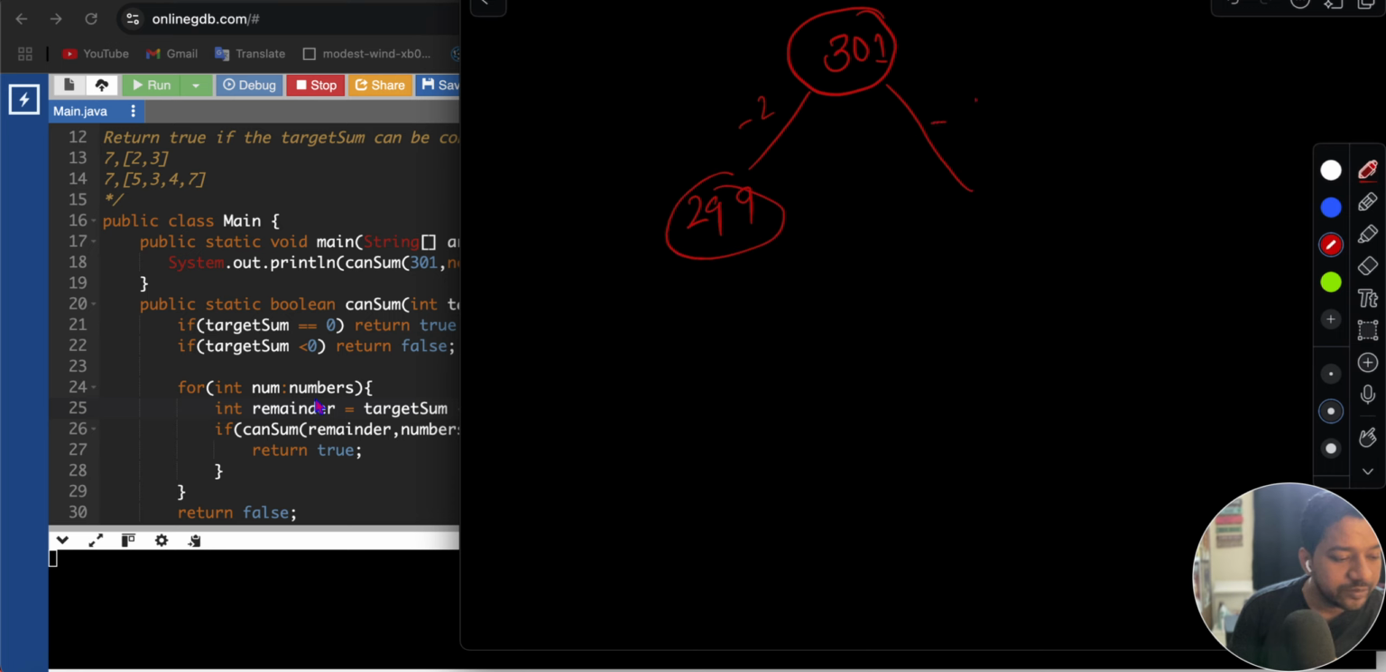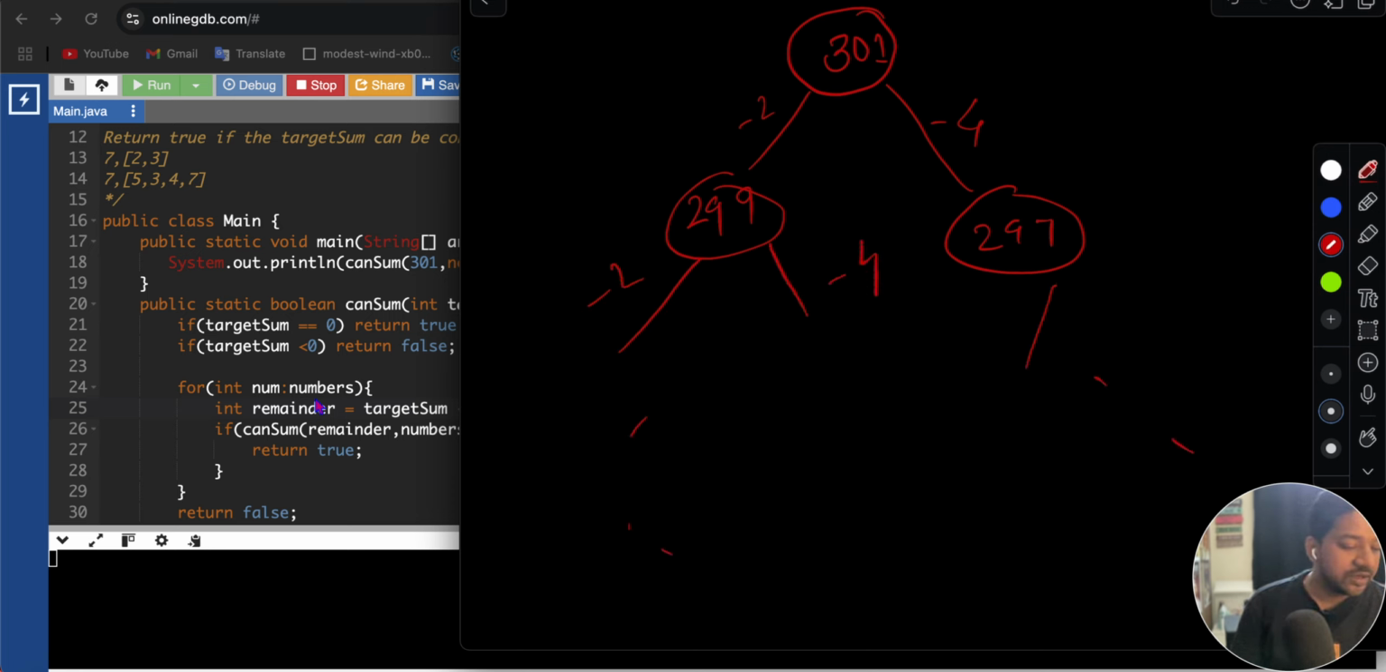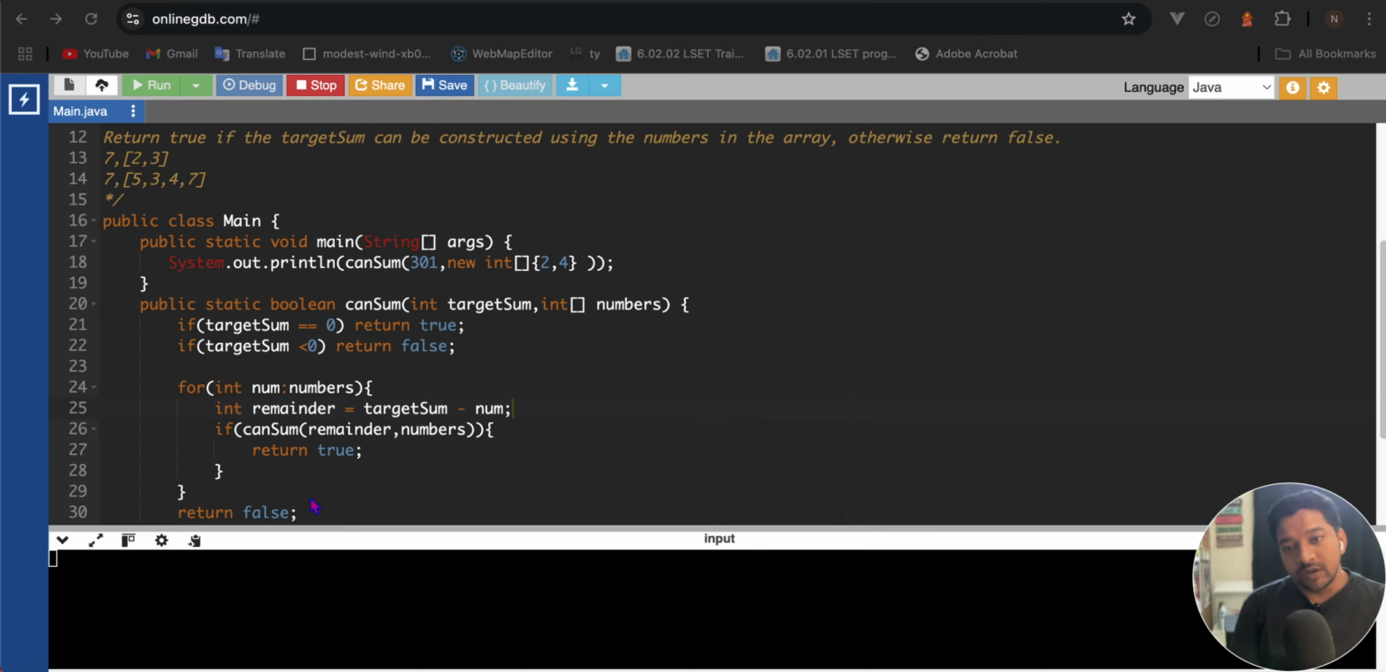Similarly, if we minus 4, it will get 297, like that. Minus 2, minus 4. So the tree size will be big. From when it will reach the base case, that time it will return false. False we are returning from below after the for loop, so it will first check all the scenarios, so it will take huge time